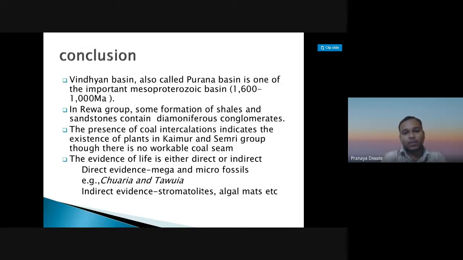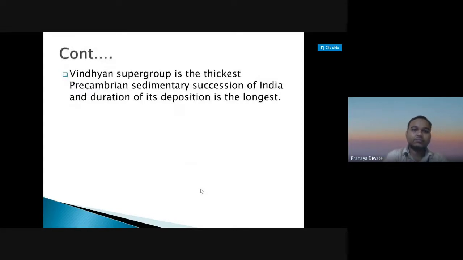The evidences of life are either direct or indirect. Direct evidences are mega and microfossils, that is Chauria and Tavuya. Indirect evidences are stromatolites and algal mats, etc. Then you have the Vindhyan supergroup. The Vindhyan supergroup is the thickest Precambrian sedimentary succession of India, and the duration of its deposition is the longest one.